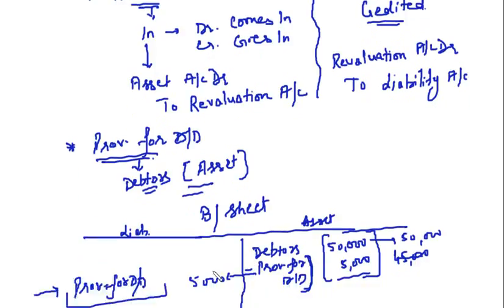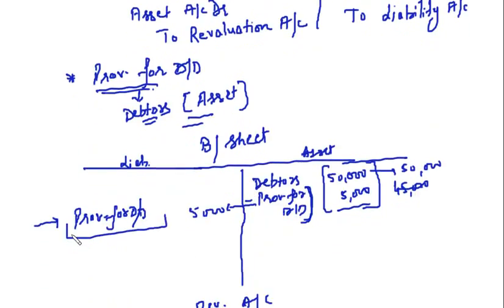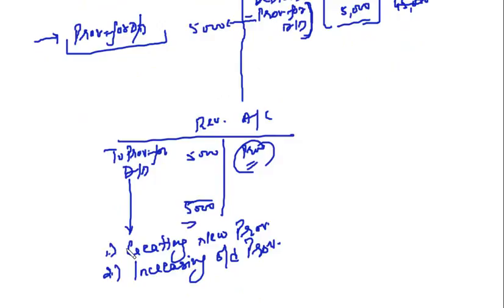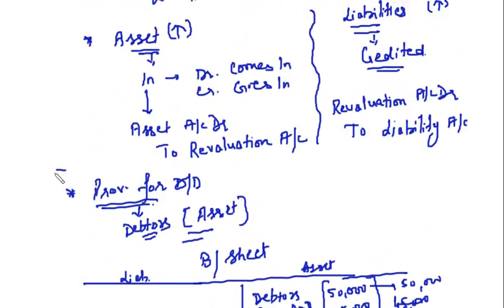Here, provision for doubtful debts: when you are creating a provision or increasing the amount of provision, this provision is your liability. You are creating this provision for a future liability, so it is a liability today only. Right? It is reducing the value of an asset and it is increasing your liability. So the journal entry will be revaluation account debit to provision for doubtful debts. Clear? So this is how you are going to treat provision for doubtful debts. Clear, friends?